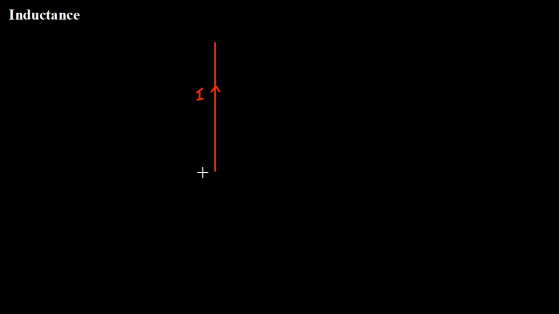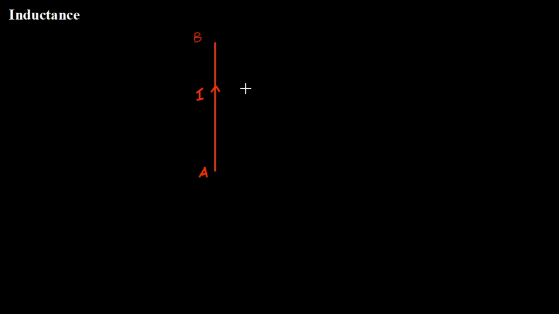If this is the A end and this is the B end of this conductor, A and B are at different potentials. That's why a current flows. I just want you to assume that this is connected to a battery. Basically I'm talking about DC current.